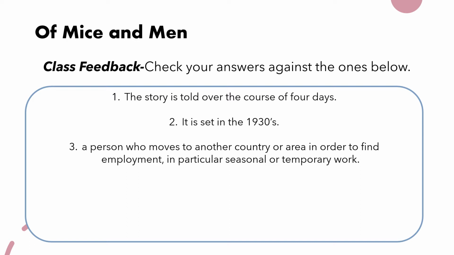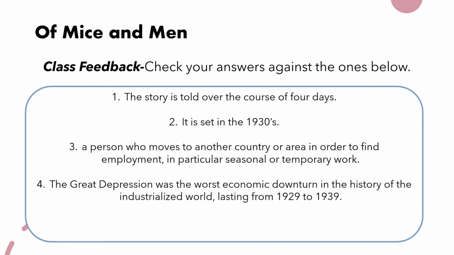Number 4, what was the Great Depression? The Great Depression was the worst economic downturn in the history of the industrialized world, lasting from 1929 to 1939. So think about what a big period that is, those 10 years, and how that affected the people living during that time.